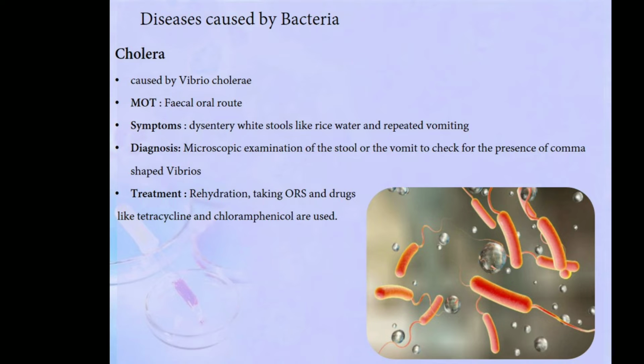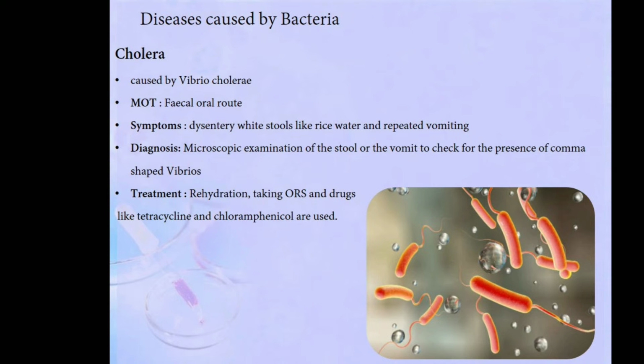Next we have cholera. Cholera is caused by the bacteria Vibrio cholerae. The mode of transmission, or the epidemiology, is again the fecal oral route through contaminated food and water. The symptoms are dysentery, continuous stools, white rice water like stools, and repeated vomiting. The diagnosis is by microscopic examination of the stool or the vomit to check for the presence of these